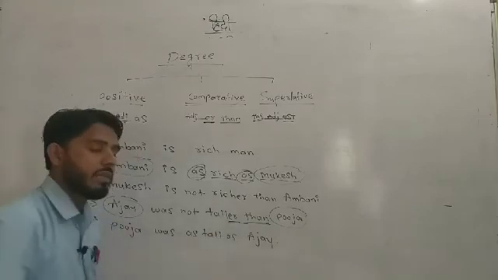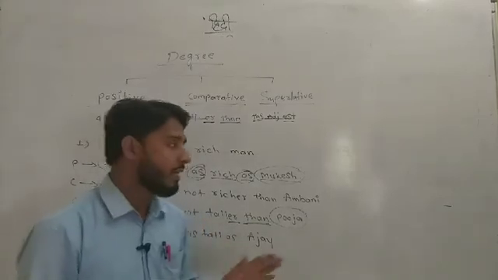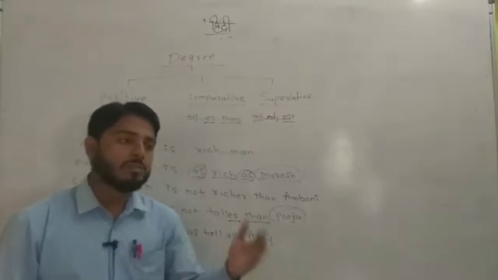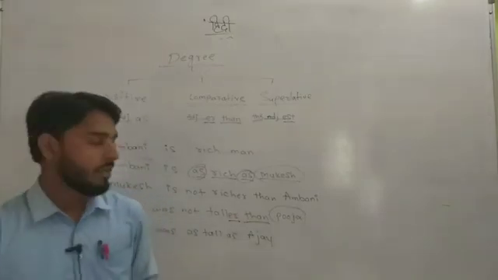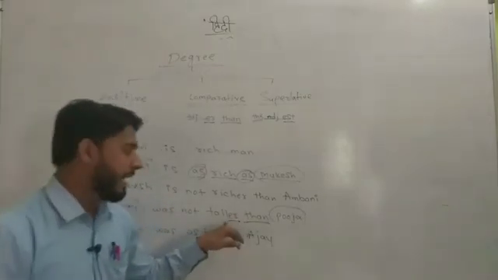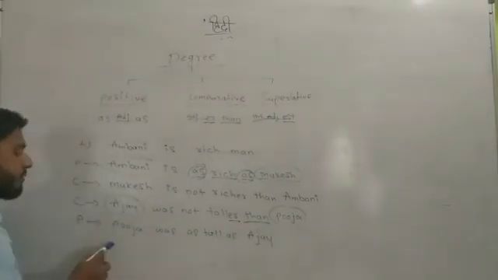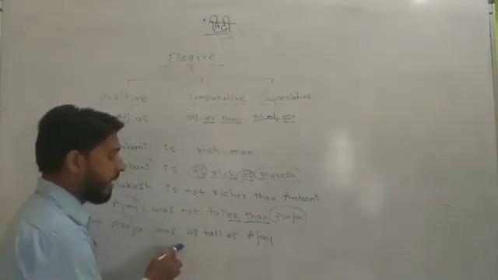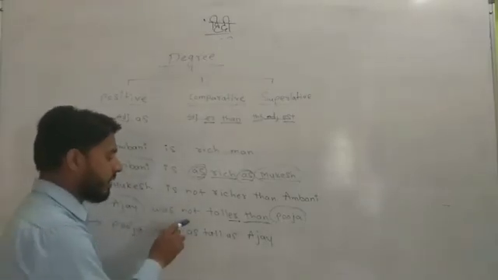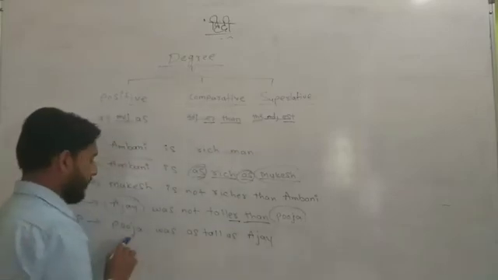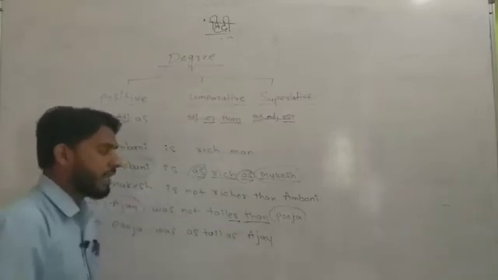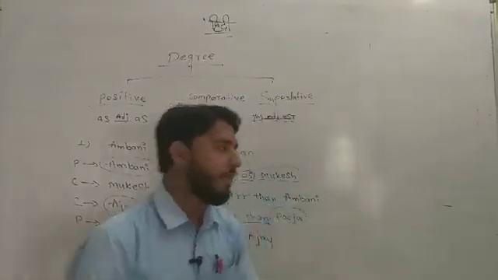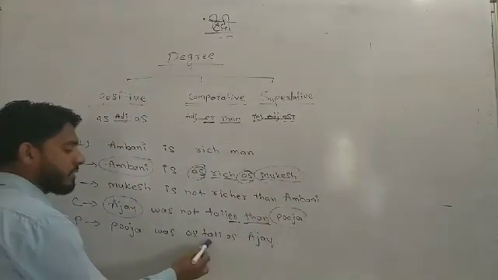Here "er" and "than" are given, so with the help of these indicators we can easily say that it is a comparative degree. So we have only one option. If the comparative degree is given, we have the option to make it positive degree. So I convert it into positive degree like that. Pooja I use at the beginning, and the helping verb was, but here I didn't use "not". Why? Because "not" is used in the question. In the answer we will not use "not". Pooja was as tall as. We all know that in positive degree, before and after the adjective we will use "as". Okay, and remove "er" and "than". Pooja was as tall as Ajay.